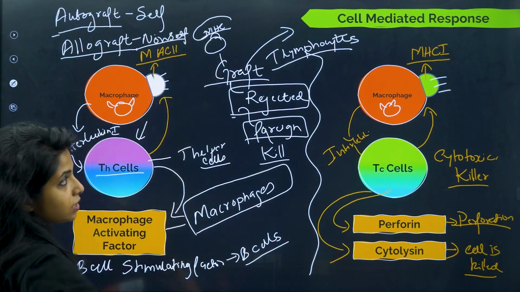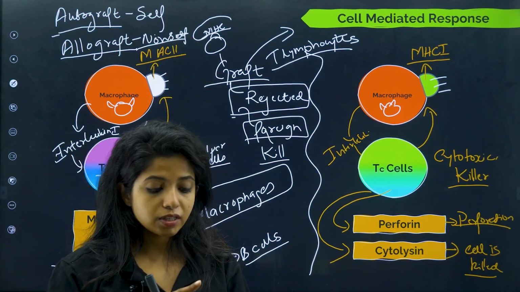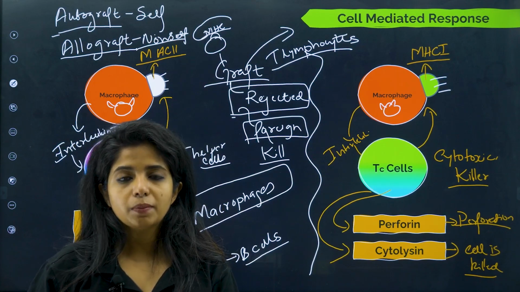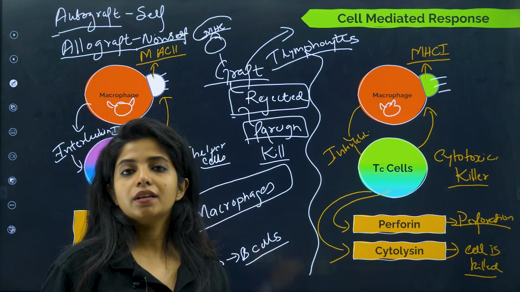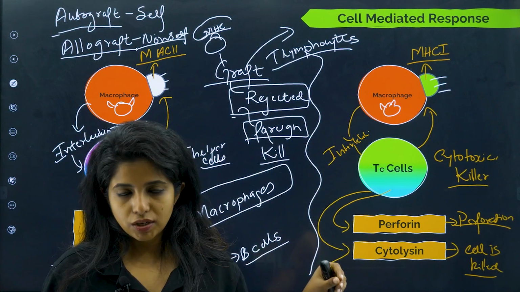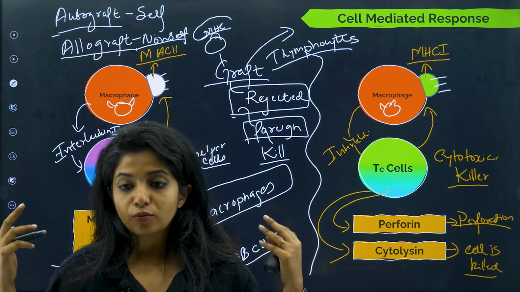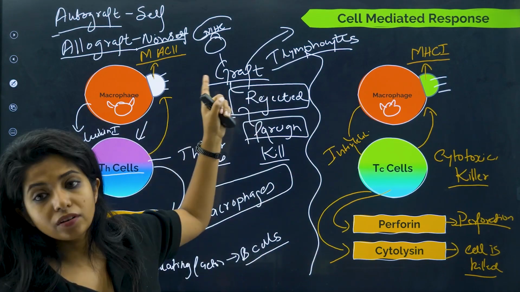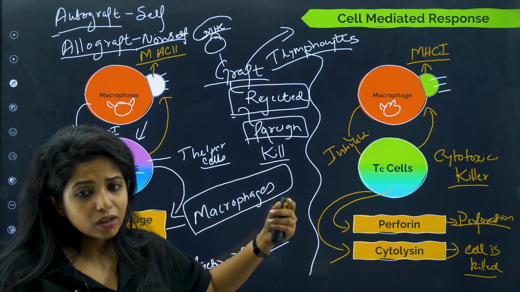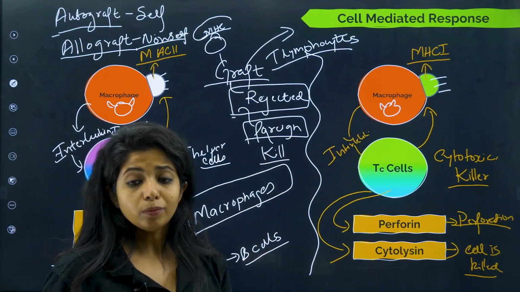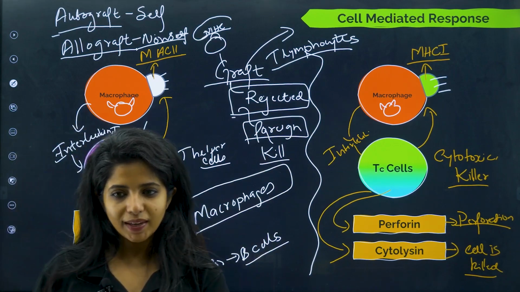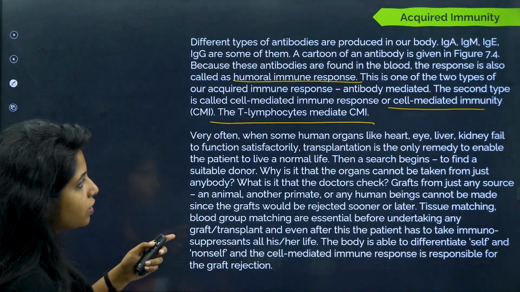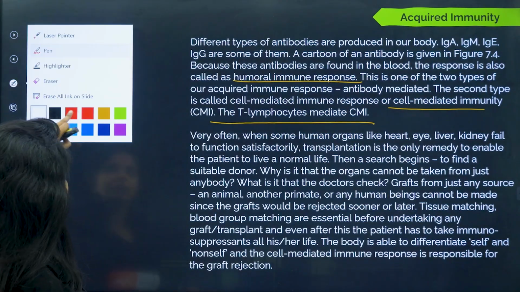And for doing this grafting, there are so many techniques. You have to see if the tissue is matching, if the blood is matching, lots and lots of things, which is why not all the grafting techniques are, let's say, a huge success. Most of them are a failure because of the same reason, because our body could react to it differently, because they do not know that it is something foreign, but we are still trying to help. So that is one thing. Okay, so that is about graft rejection. We'll just have a quick read on that and then we'll go ahead.